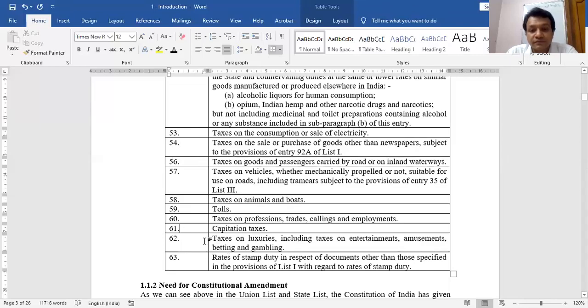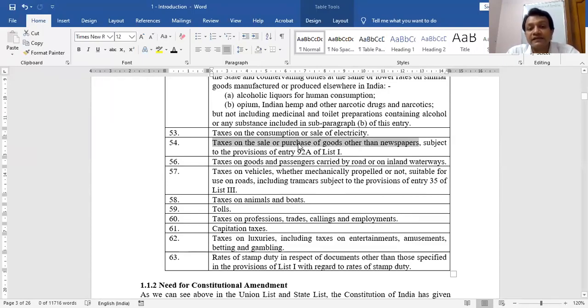This was in the State List: taxes on sale or purchase of goods other than newspapers. That means all taxes on sale or purchase of goods other than newspapers were in the State List. But now in GST that has to be with the help of the state as well as the center.